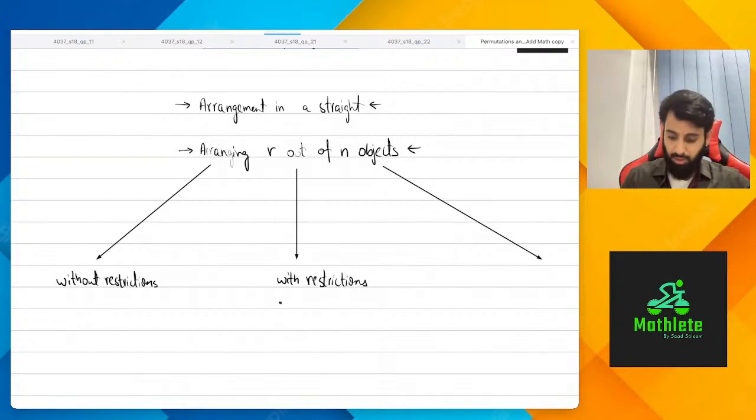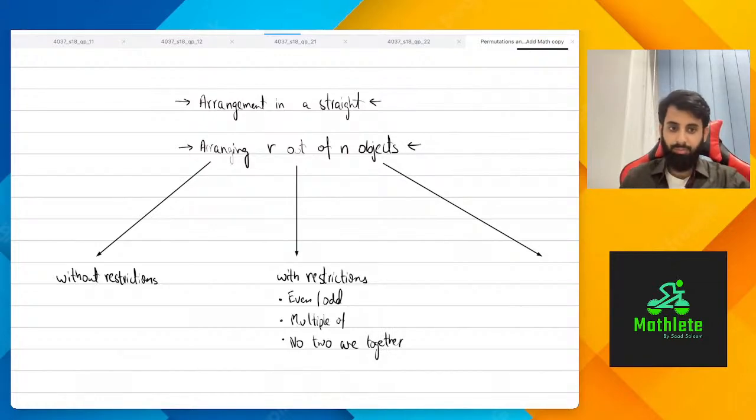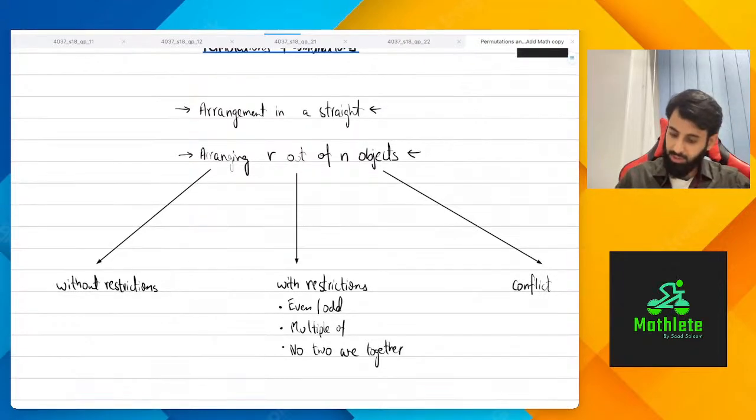Now one restriction could be that the number is even, one restriction could be that the number is odd, one restriction could be that the number is a multiple of so and so. One restriction could be no to something altogether. So stuff like that. And then sometimes we will have something called a conflict situation.